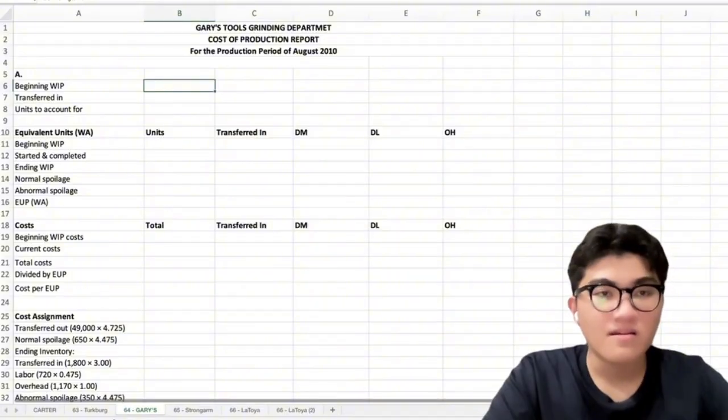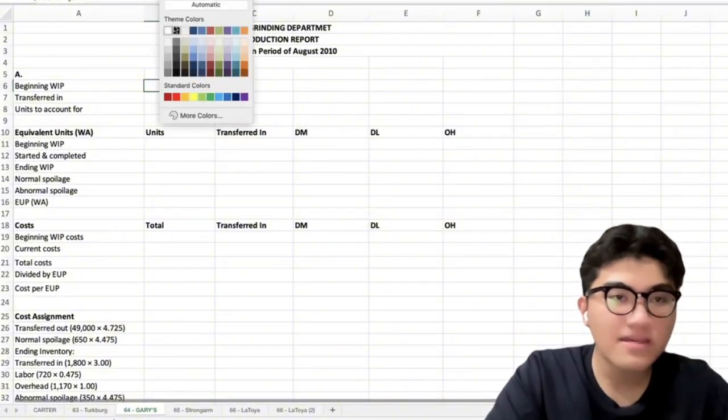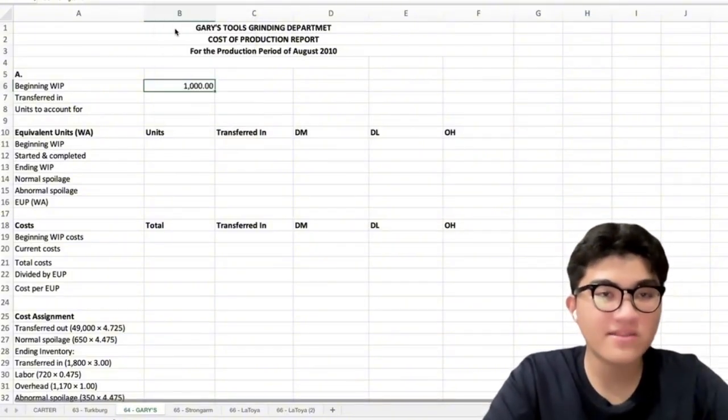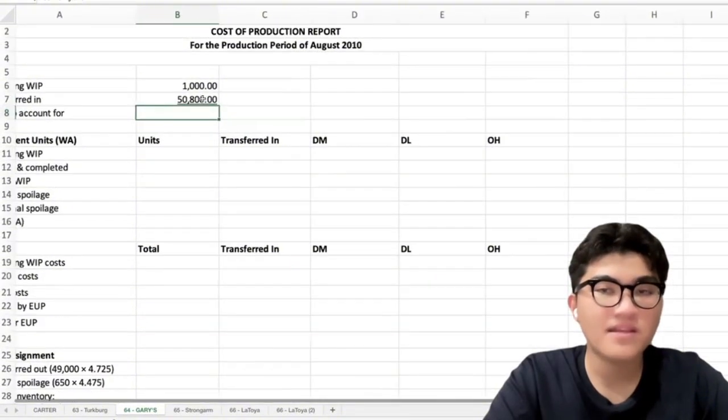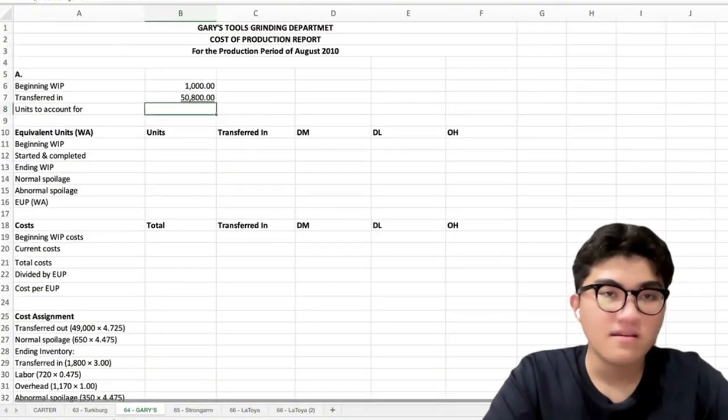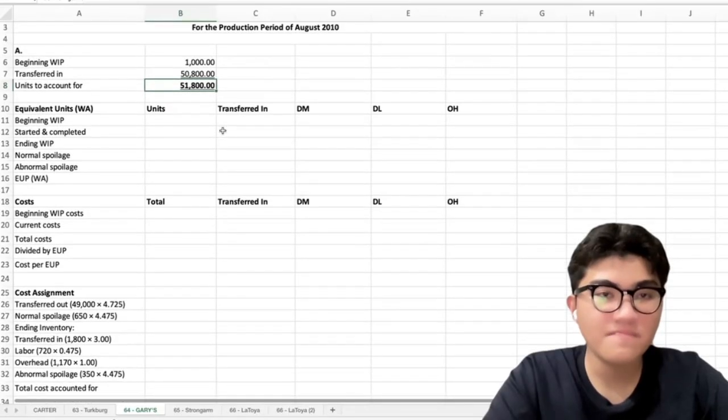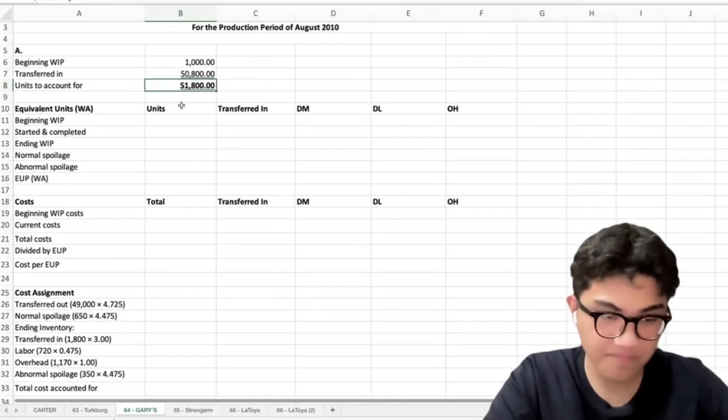First, we will be getting the beginning work in process inventory, which is 1,000 units. Then for the transferred in units, which are 50,800 units, then we will sum up the two. So that equates to 51,800 units to account for.